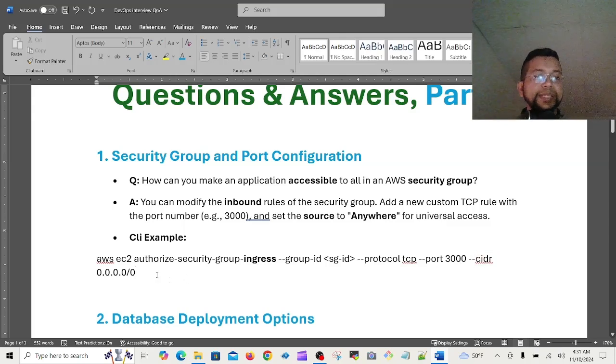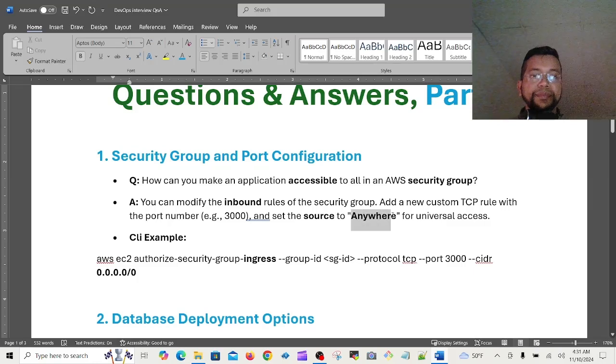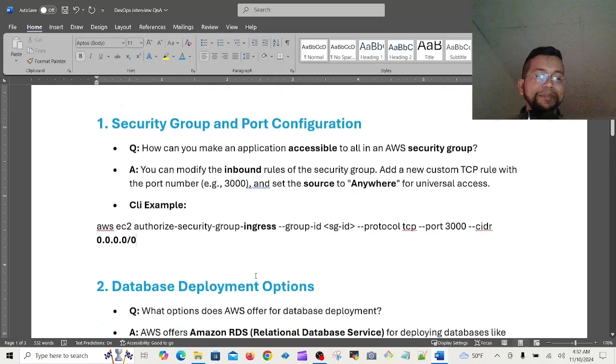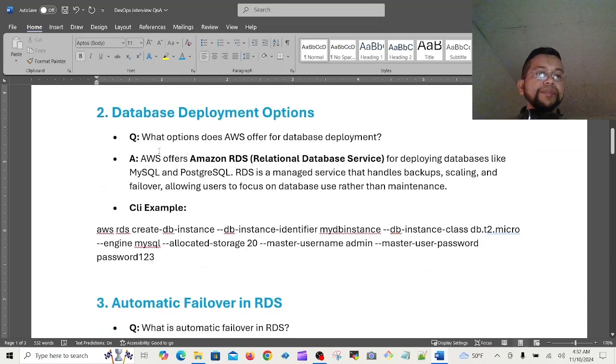The CIDR block is 0.0.0.0/0, that means source anywhere. Please make this concept very clear and succinct, because it will be used in the rest of your life.